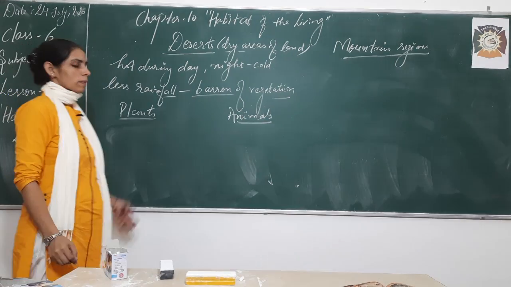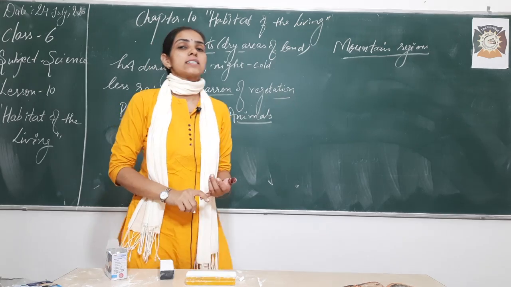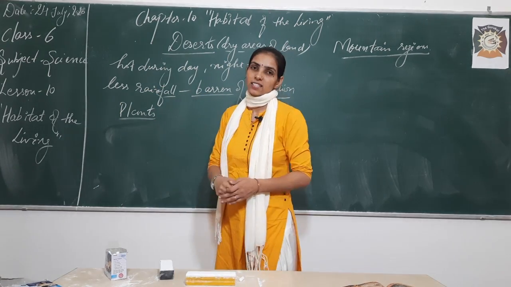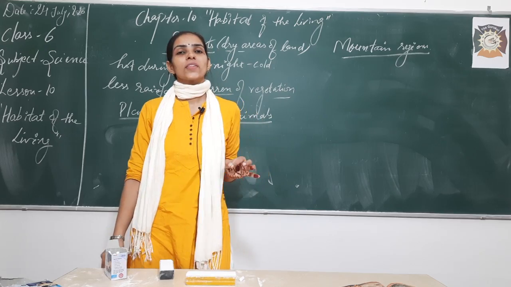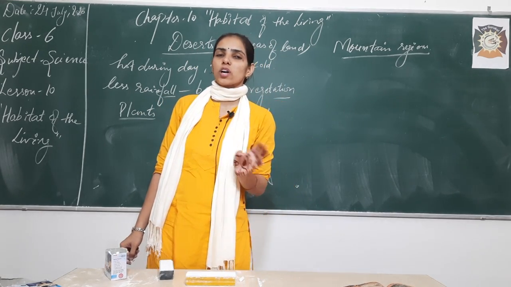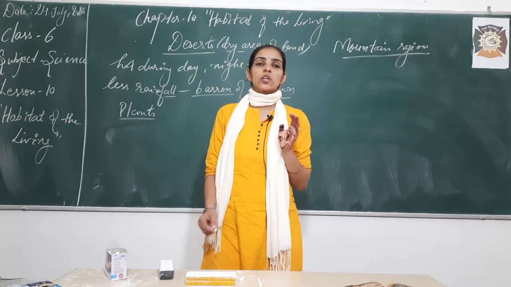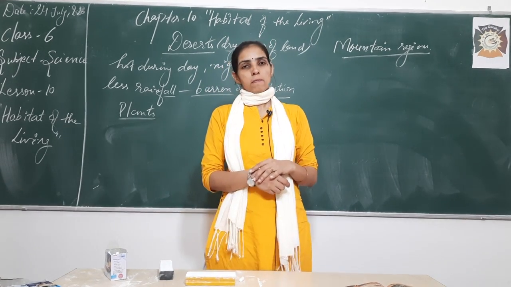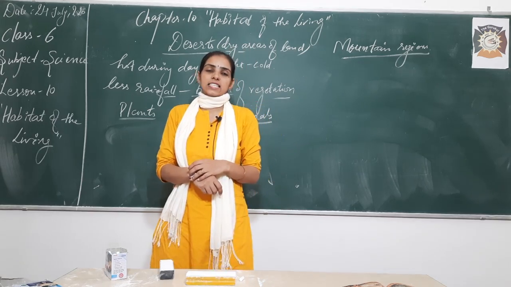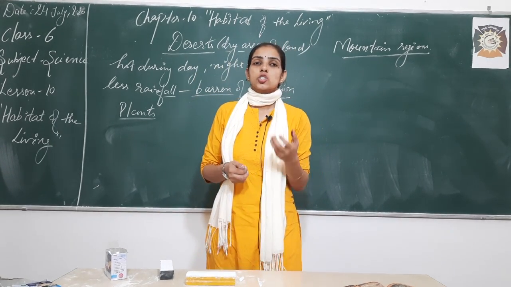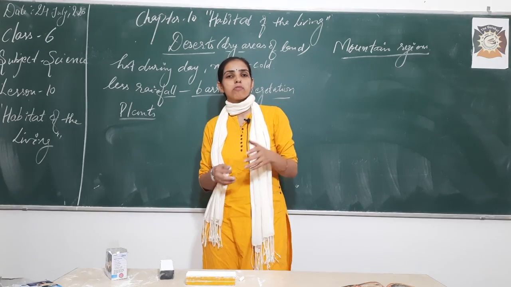If I talk about the plants, which kind of plants can grow here in the desert areas? The very first thing, ma'am, only those plants can survive which don't need much water, which can grow well without water, or which have the capacity to reduce loss of water.